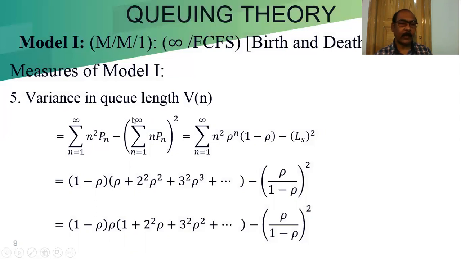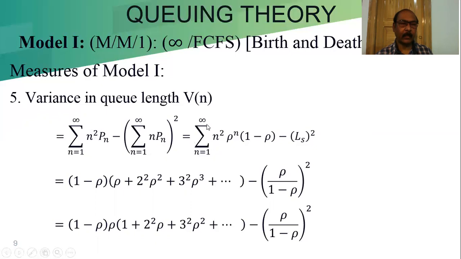Here expectation of n minus expectation square, so the summation n equal to 1 to infinity of n Pn is our known result. So this part we have to calculate and simplify.